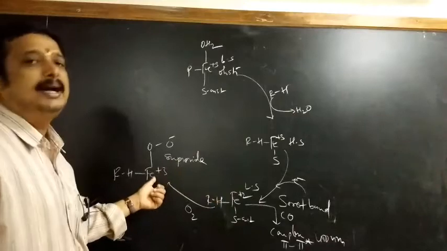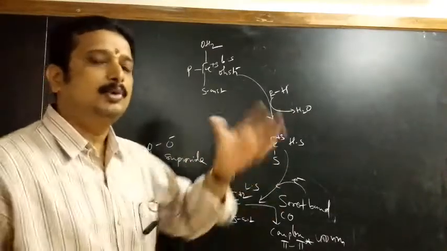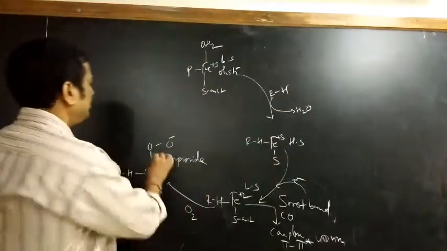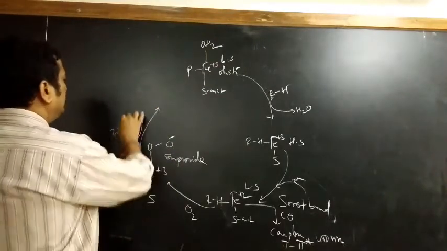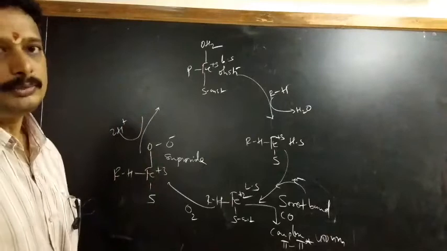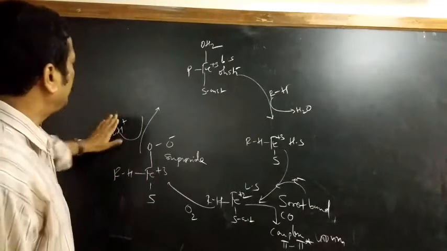So low spin, again here high spin. So like this, that is shuttling of iron from low spin to high spin in this cycle. Next what will happen now? So next what will happen here? Protonation is going to happen here, 2H+, for reduction. So next we will go for protonation.